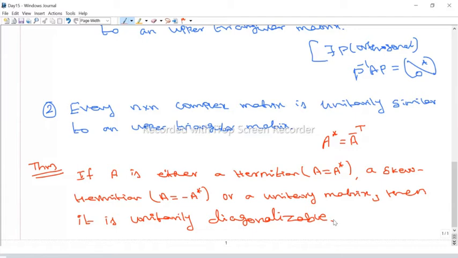Okay. So look at this. Everything is a complex entry, right? Hermitian means what? The matrix entries are complex.